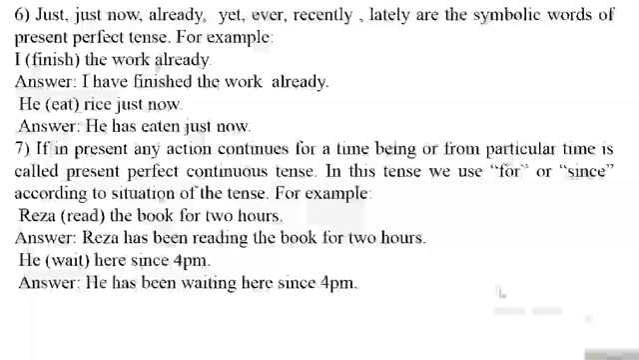Just now, already, yet, even, recently, lately are the symbolic words of present perfect tense. For example, I finished the work already. Answer: I have finished the work already. He eat rice just now. Answer: he has eaten rice. He has eaten rice just now.